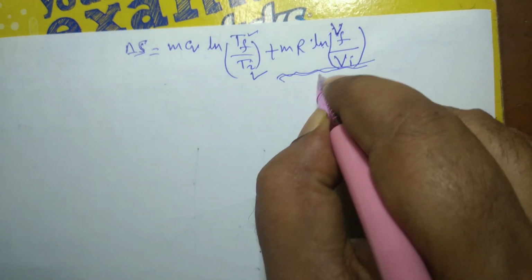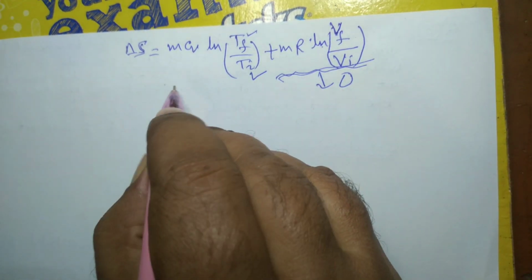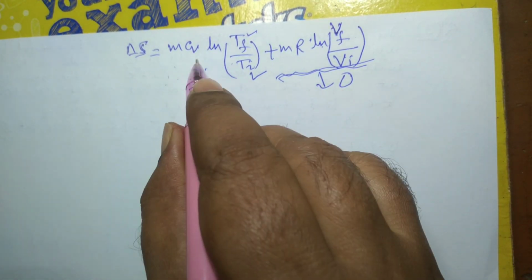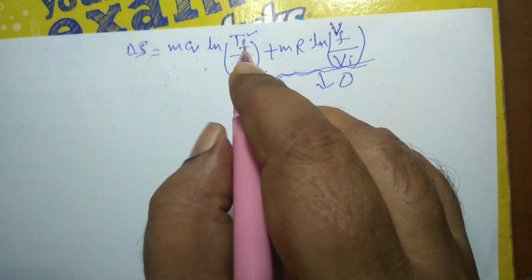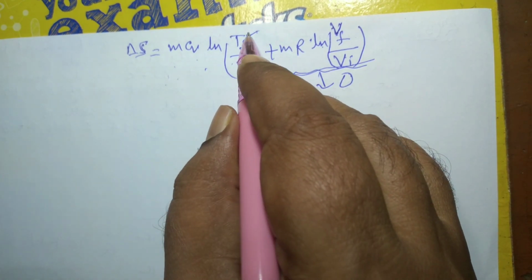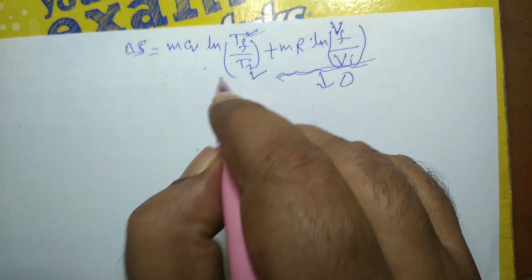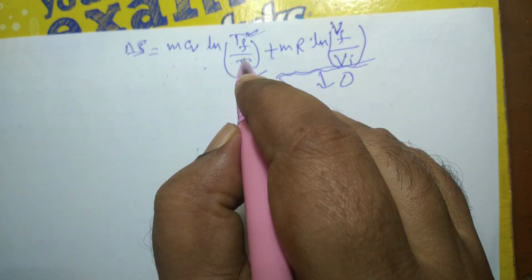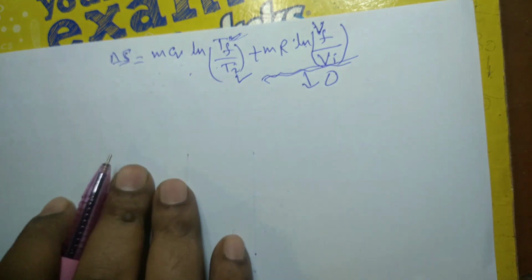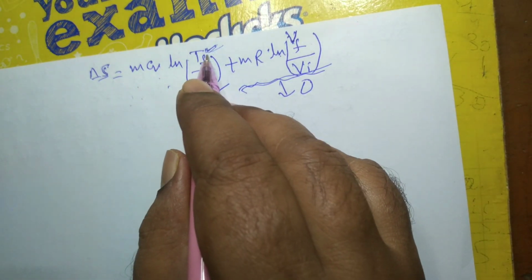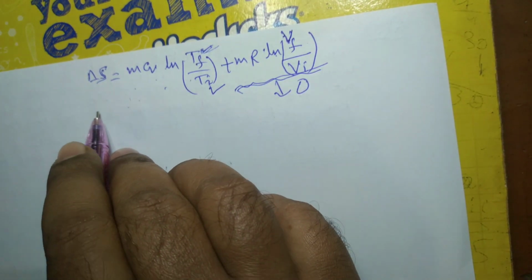So this term will be 0. M is given, Cv is given, Ti is also given, you have to find the final temperature. Just after the stirring work has been supplied, what is the increase in temperature and what will be the final temperature of this ideal gas. Once you are able to find Tf, your problem would be solved.